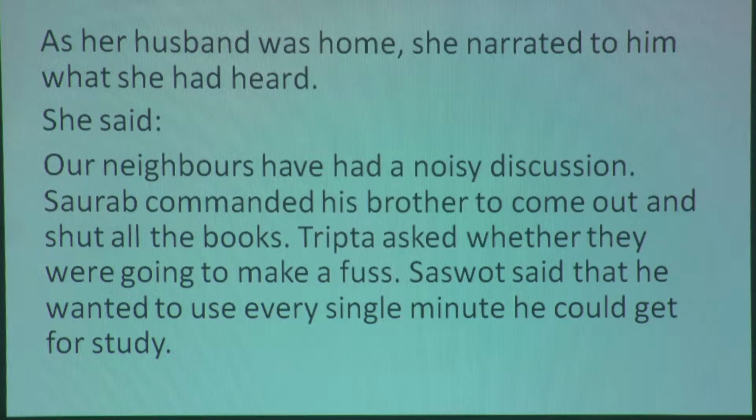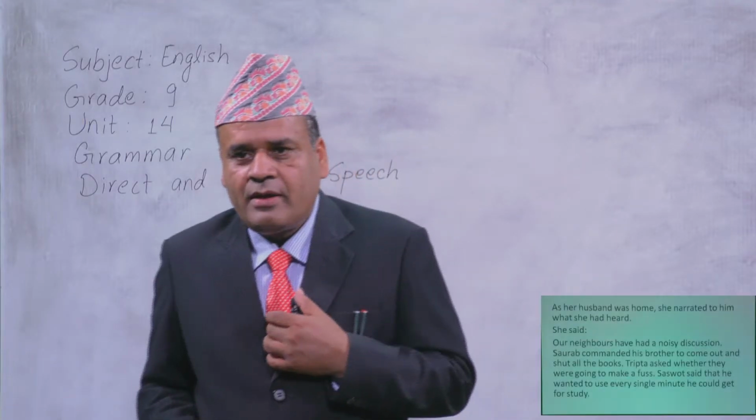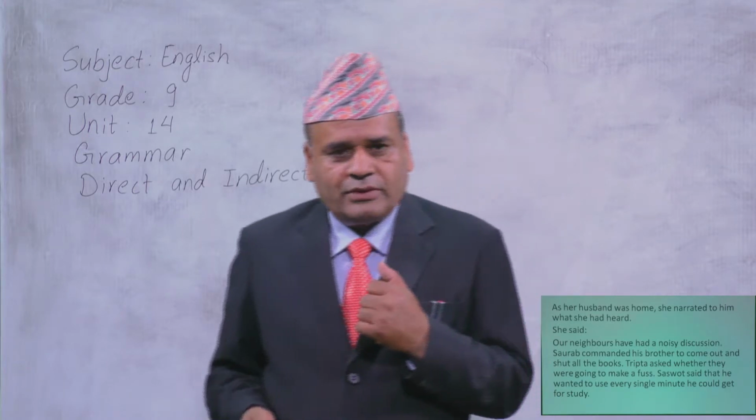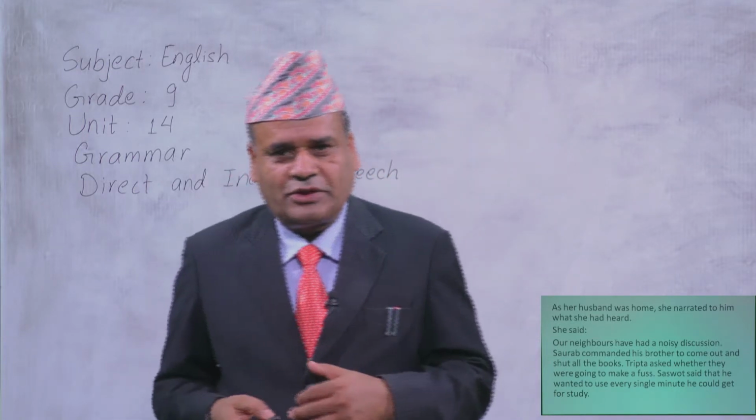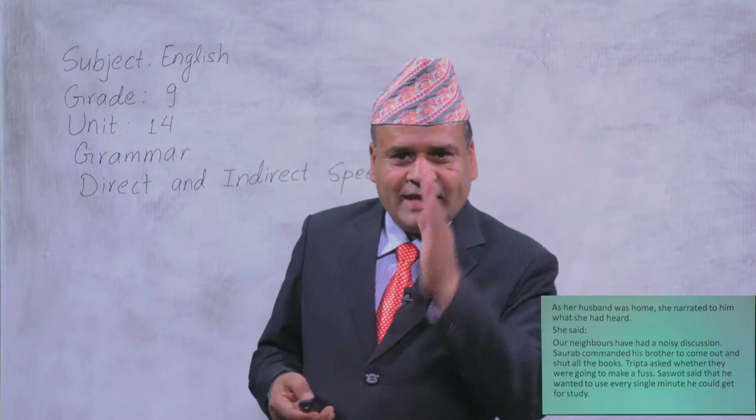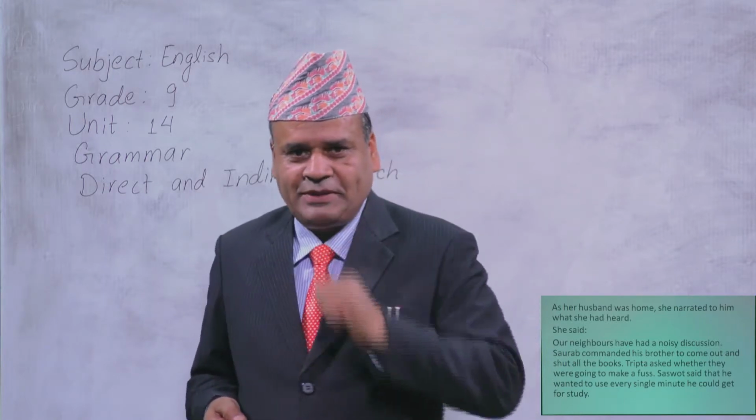Sorry, this is Mrs. Jha, right? Our neighbors have had a noisy discussion. According to Mrs. Jha, Tripta, Saurabh, and Shashwat had a noisy discussion. Saurabh commanded his brother to come out and shut all the books, because Saurabh had said, come out and shut all the books. So the same sentences come into indirect speech this way.